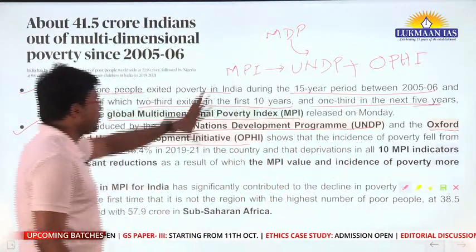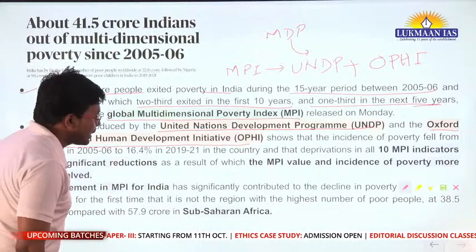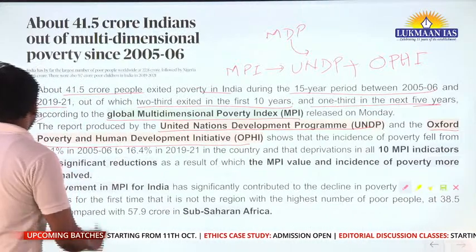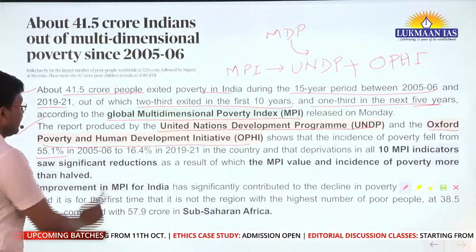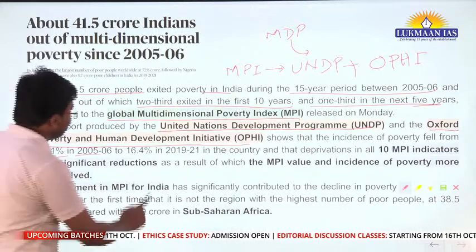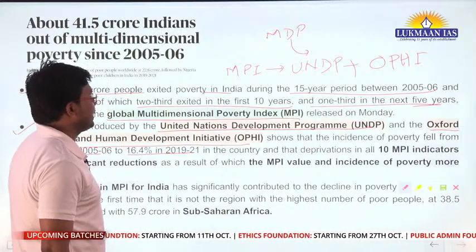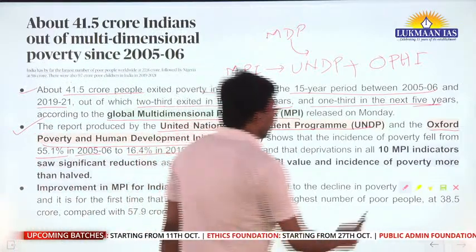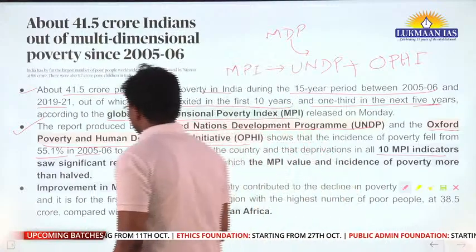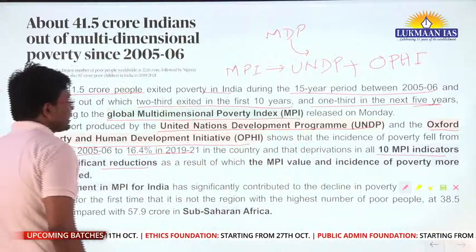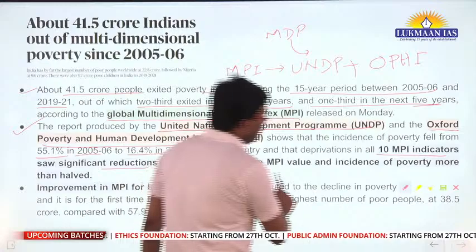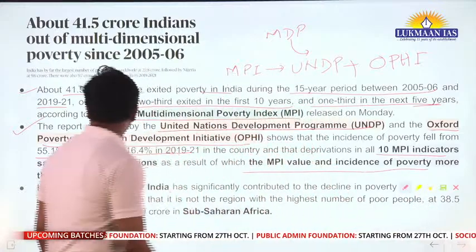So this was the report that was released, and it shows that the incidence of poverty fell from 55.1% in 2005-06 to 16.4% in 2019-21 in the country, and that deprivations in all 10 MPI indicators saw significant reduction, as a result of which the MPI value and incidence of poverty more than halved.